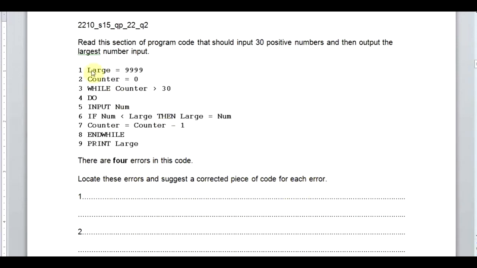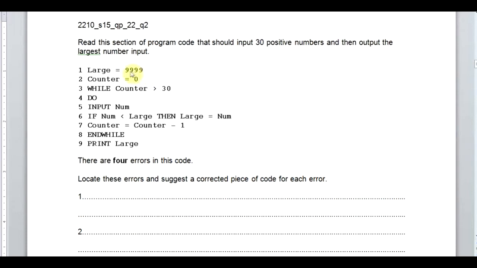So starting with large equals to double line. This double line should be replaced with the smallest number, because if you are going to input the first number as 1, this new number which you are providing is the largest number in your program.